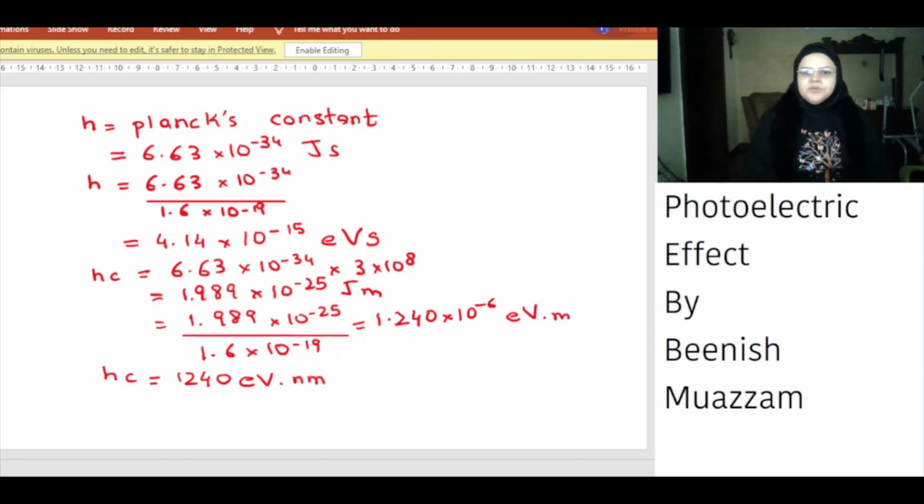To convert it into electron volt meter, we divide it by the charge of the electron. Therefore, hc is equal to 1.989 × 10^-25 divided by 1.6 × 10^-19. It is equal to 1.240 × 10^-6 electron volt meter, which means it is equal to 1240 electron volt nanometer, where a nanometer is 10^-9 meter.